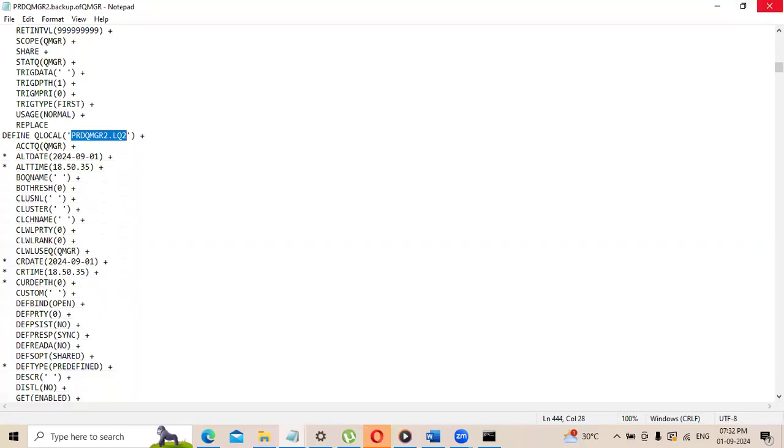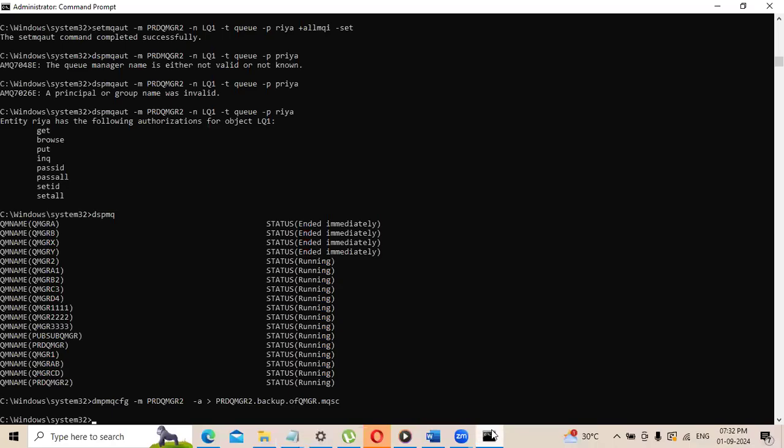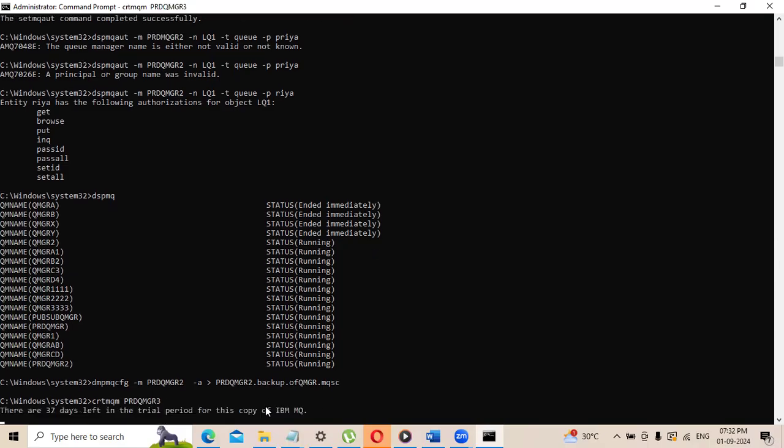For example, imagine you want all the data definitions of this queue manager in another queue manager. Because I have the backup, I can create a new queue manager, crtmqm PRDQMGR3.